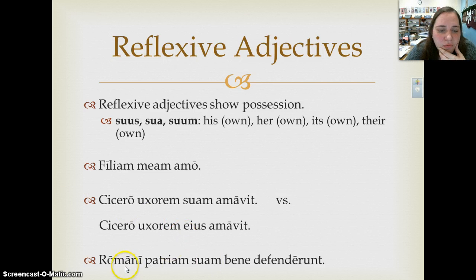Our last example, Romani patriam suam bene defenderunt. The Romans defended suam patriam, their own city, well. It's interesting to take note that, of course, as an adjective, these have to agree with the noun that they're describing in gender, number, and case, but it always refers back to the subject. So in this case, we know we're going to translate suam, their own, because our subject is plural, as opposed to the previous example, Cicero uxorem suam amavit, where we're going to translate this his own because our subject is singular.